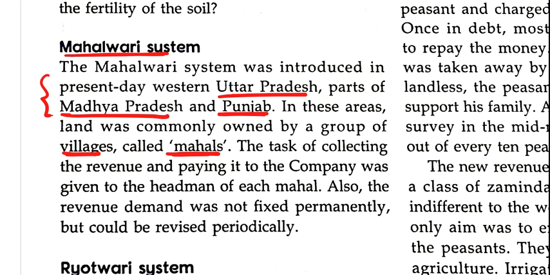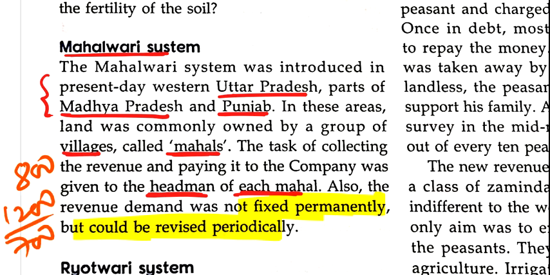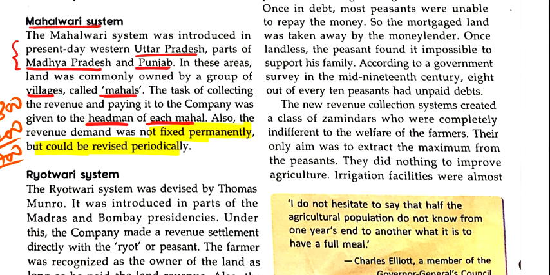It will be collected and paid by the head of each mahal, and this revenue is not fixed permanently, you can revise it periodically. Suppose this year you pay 800 and next year you pay 1200, or it can be 700 as well. This system was introduced by Thomas Munro.